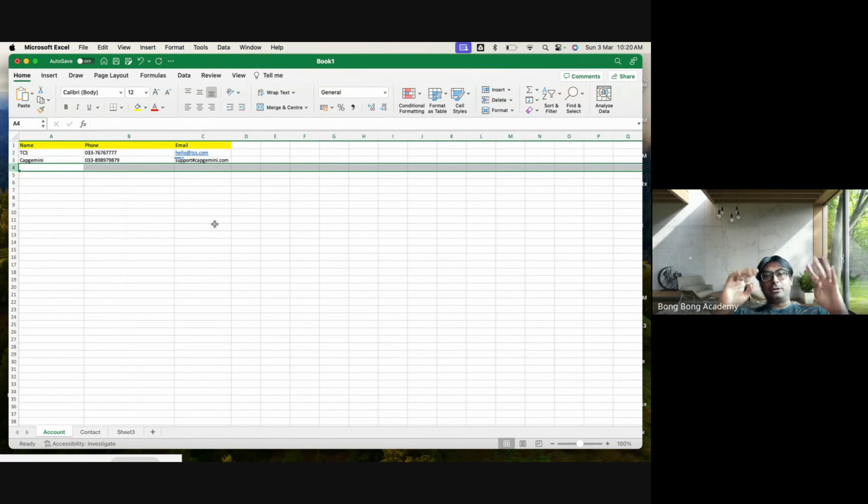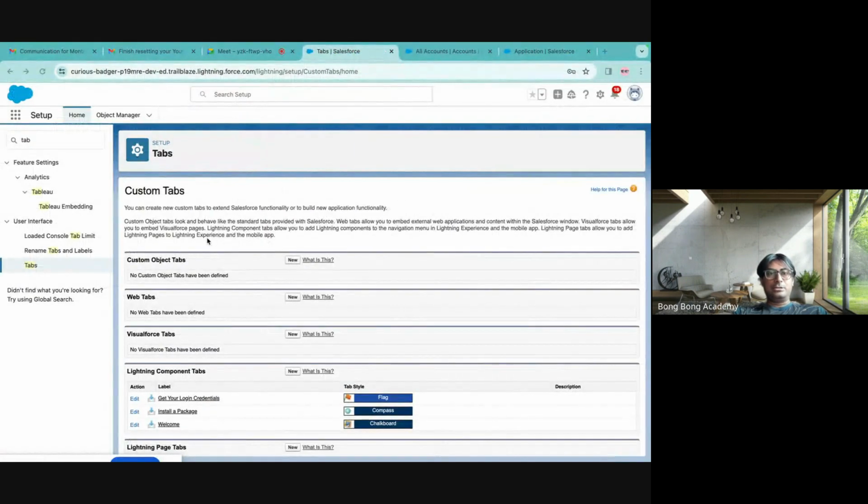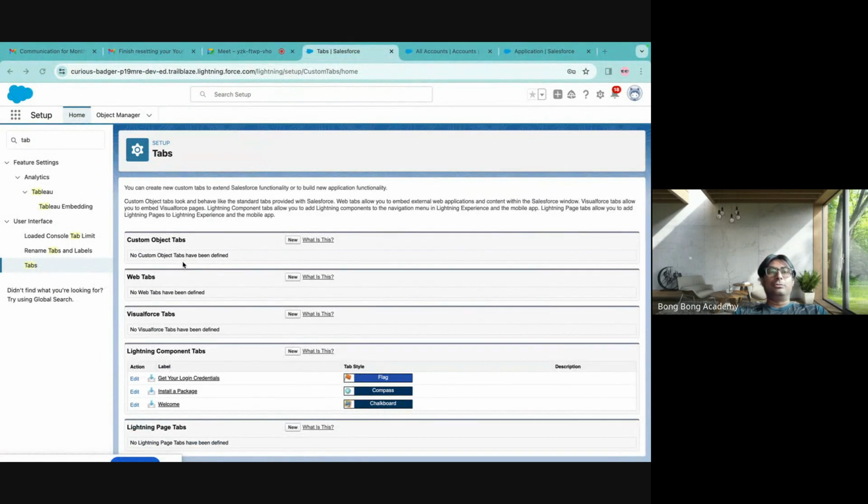Four things you can do on a table with data. So the same operations you can do with custom object tabs.